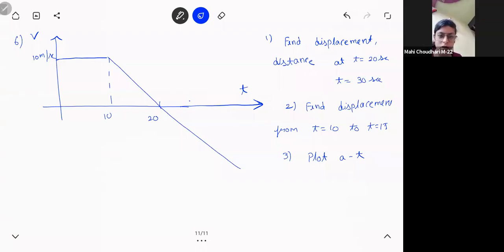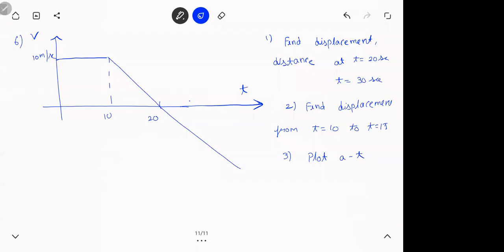150. Are you getting 150? The first one, let's see. For the first one, up to here you're asking. So this is a square. How much will this be? Base into height, 100. This triangle, half, height is 10, base is also 10, so 50.